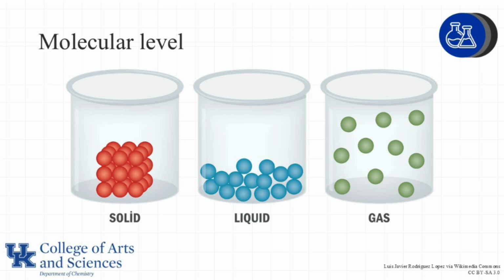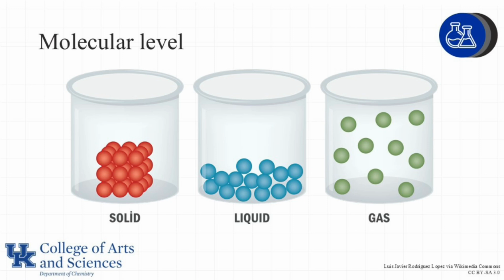When we look at a liquid, we know it expands to fill its container, and the way it does this is that the molecules start moving. They're still very close to one another, but now they move much more freely past one another, and as a result, do not have a definite shape.